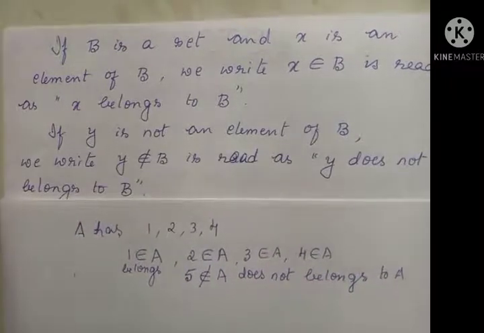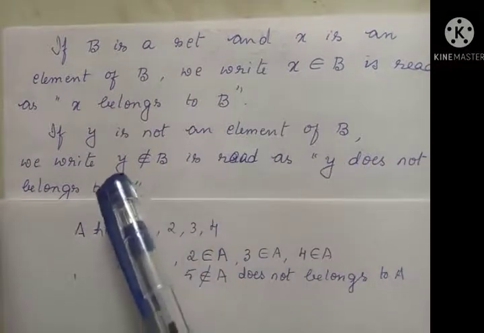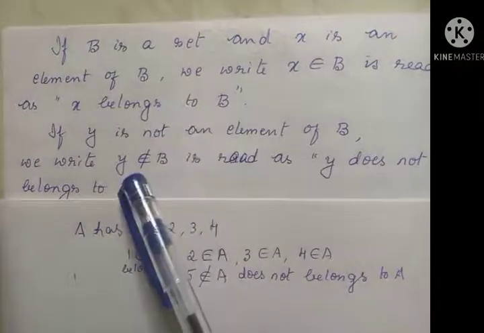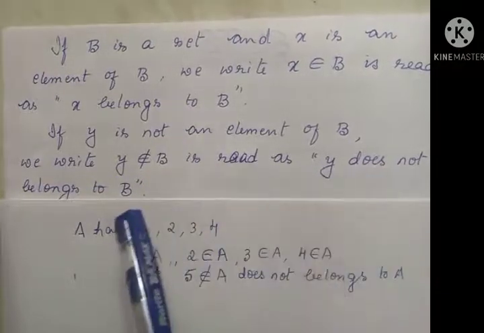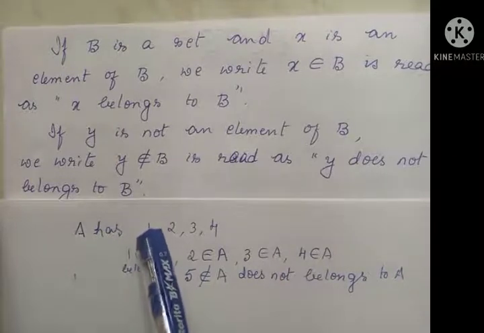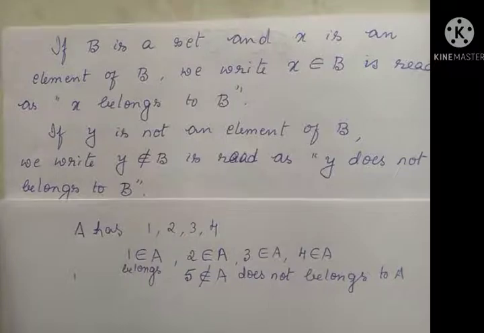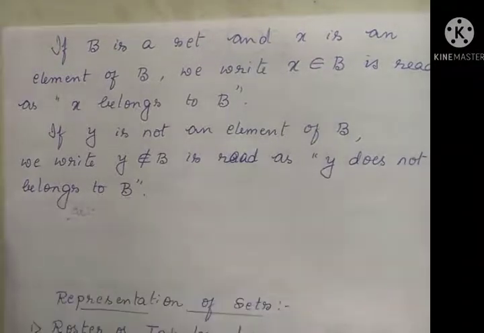If Y is not an element of B, then we write Y, write this epsilon symbol and strike out that one. That we read as Y does not belong to B. So this is how we say that an element belongs or does not belong.